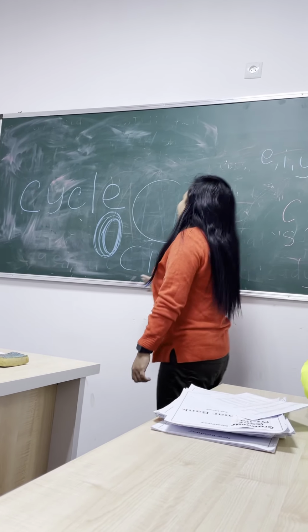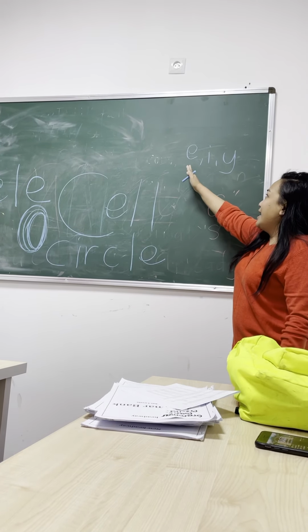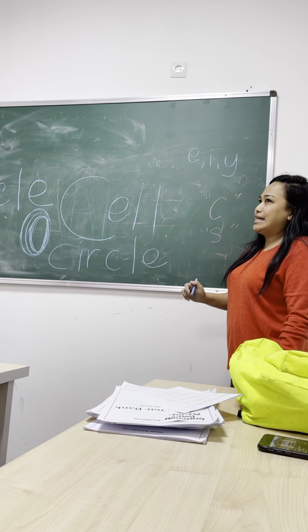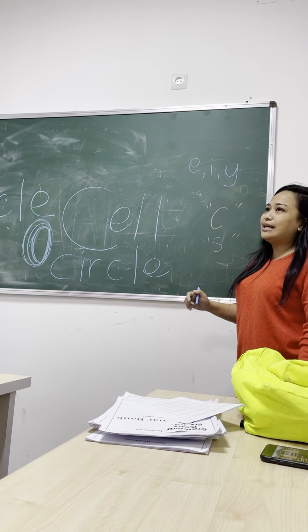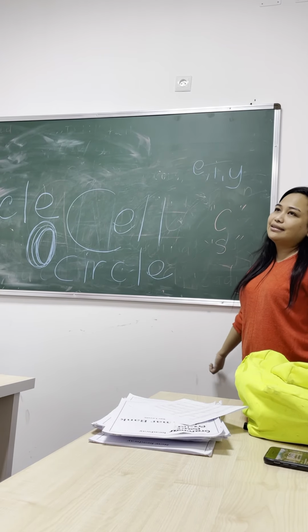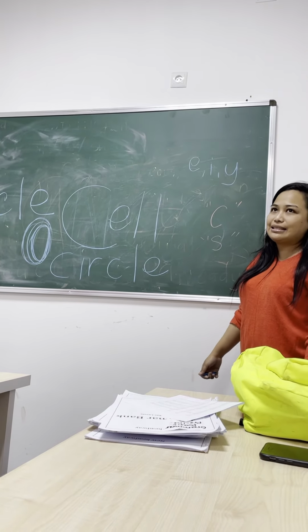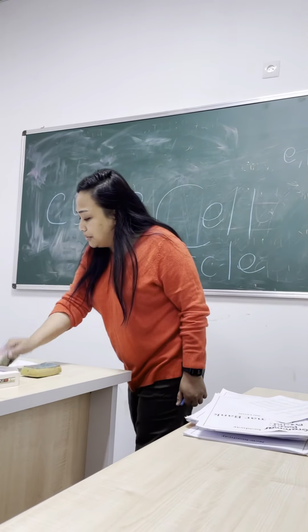So again, after C and E, we read it as S, okay? C and I, we read it as S. C and Y, we read it the same, not K. Did you understand? Let's go to the next rule.